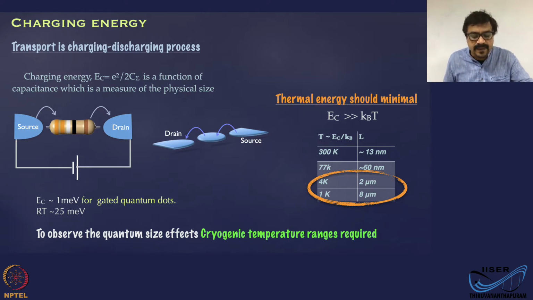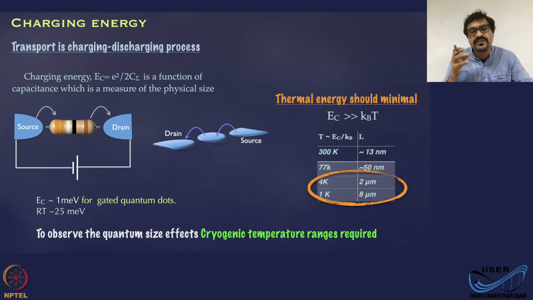Now, transport is a process where you charge and discharge a certain region or certain device. Okay. When I say charge and discharge, what it means is you put electrons in from one side and remove electrons from the other side. Okay, that is the charge and discharge process. That is how transport happens.